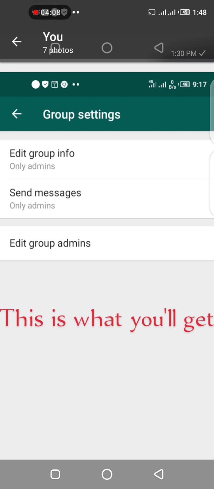You will see edit group info will be only admins. Send messages will also be only admins.